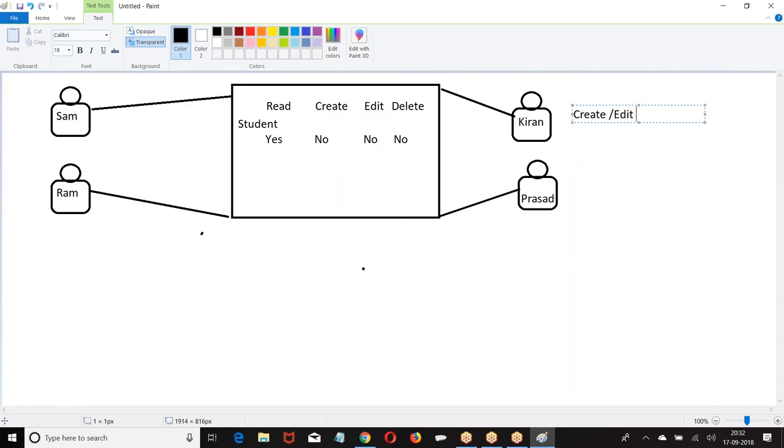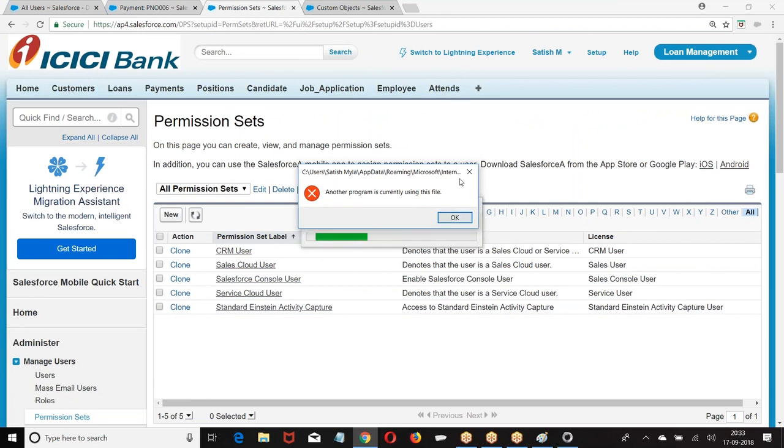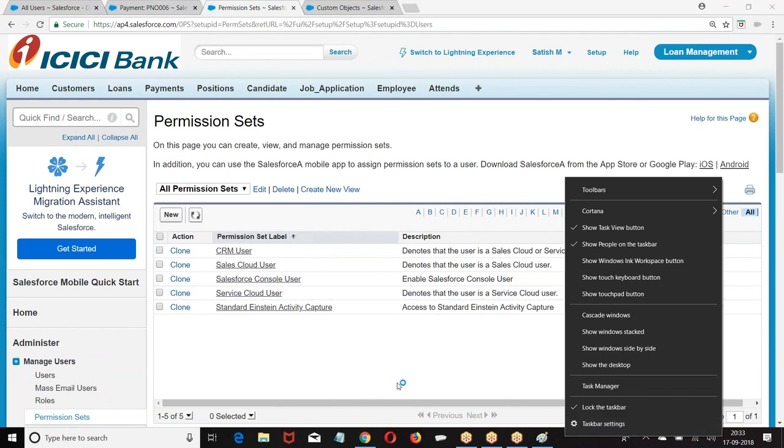I hope you are good. People are good. So, look at the point. Now, for Divya, look at the Divya. I will go for Divya and create it. Just now I logged out, right? Okay, Firefox update. You don't need all this.